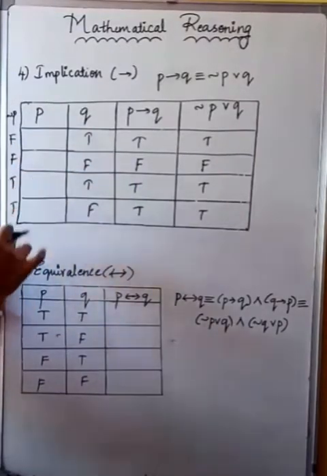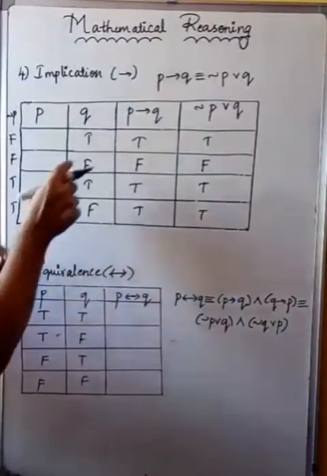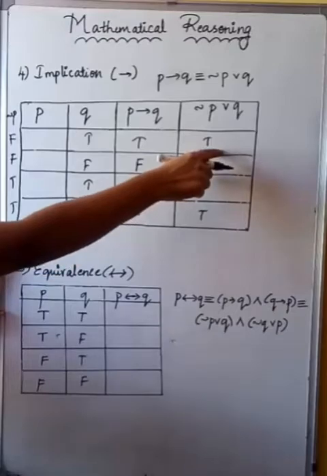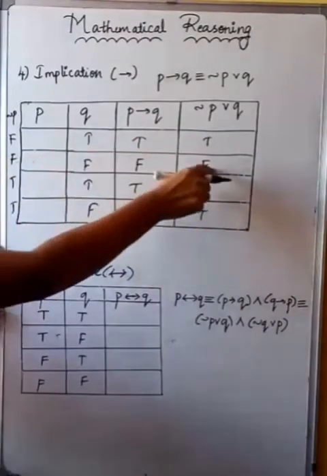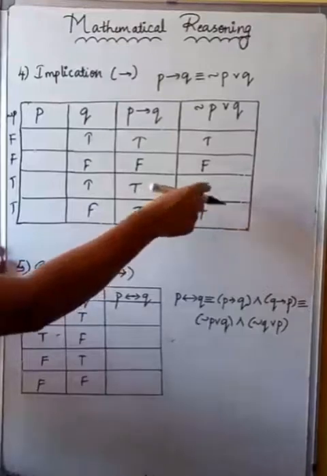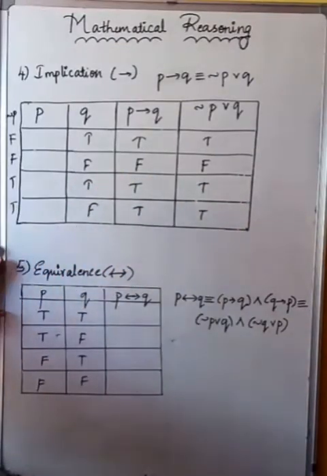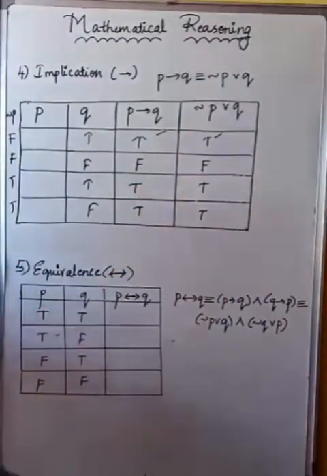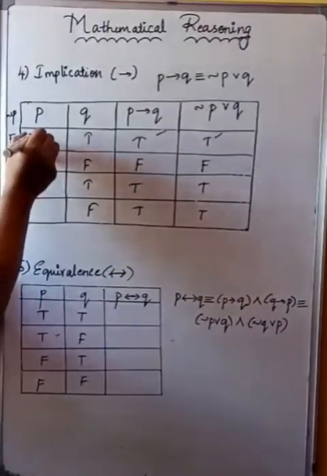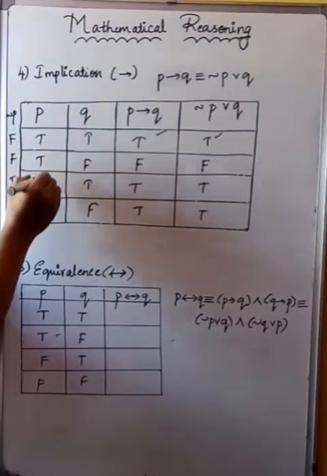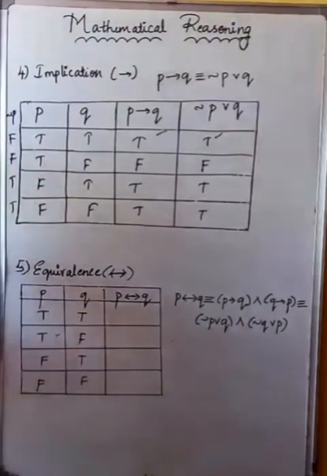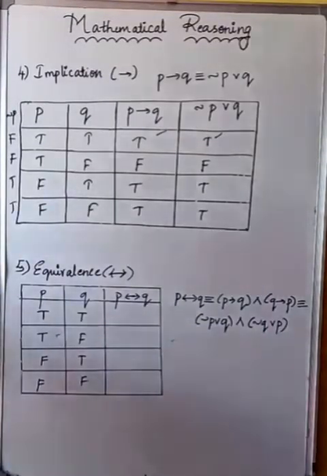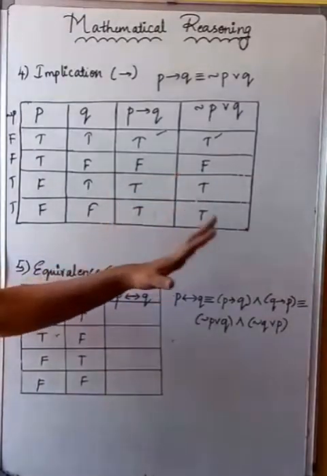So removing this part temporarily. I'll write it once again. Now just check, negation of P we have this column and Q we have false, true. If one of them is true, then the output will be true. Next one, false, false. If both are false, it will be false. If both are true, it will be true. If one of them is true, it will be true. So just check whether both are same. Yes, both are same. So either directly simplify and write, or cross check with negation of P or Q, the output of negation of P or Q will remain the same, which means both are equivalent, both are same.